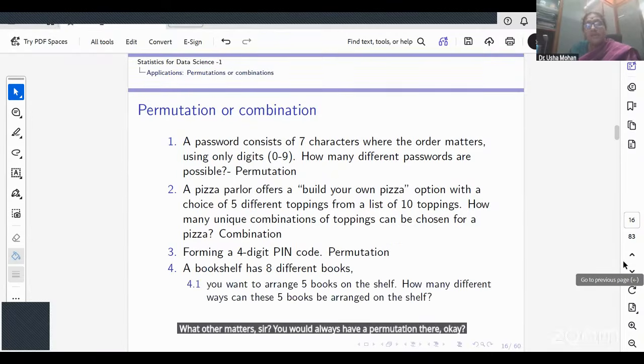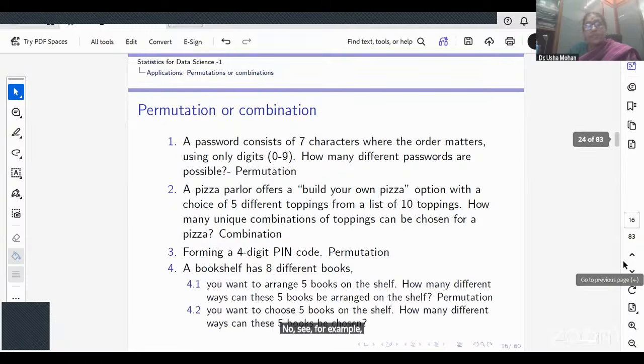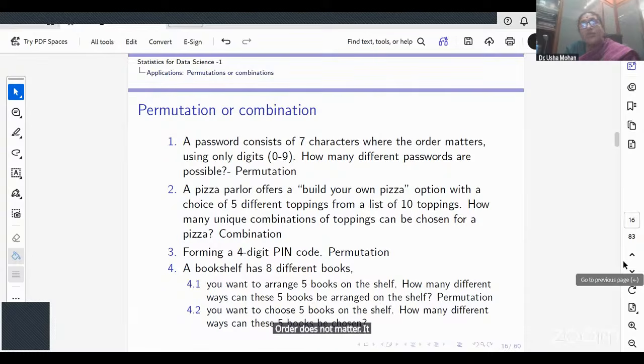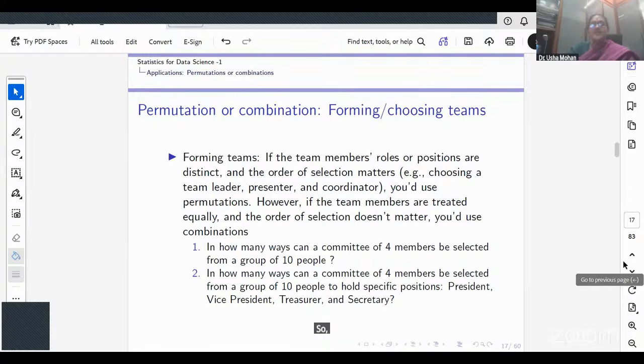Now see this second problem. If I have a bookshelf with 8 different books, and I want to arrange 5 books, how many ways can I arrange? Whenever I say arrange, order matters, so it is a permutation. But if I just have to choose 5 books from the 8 books, order does not matter. It would be a combination.